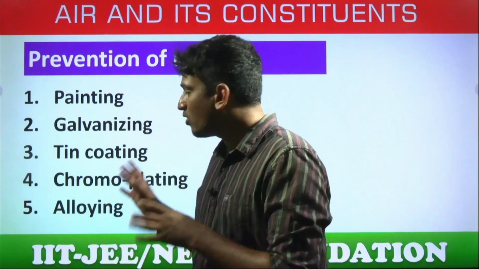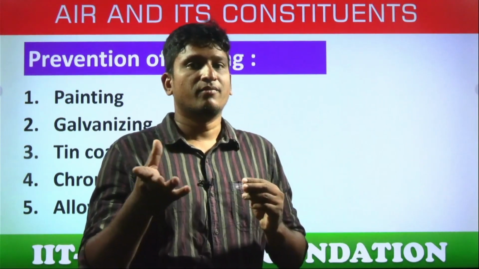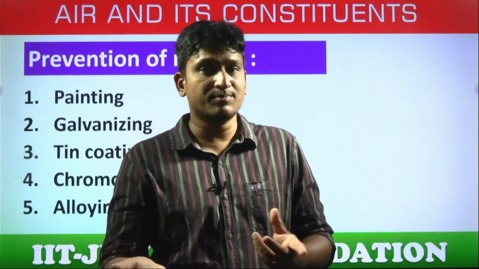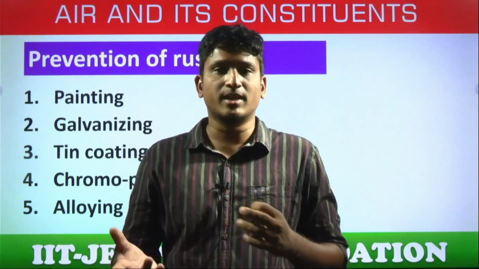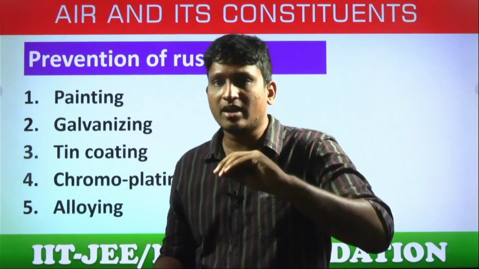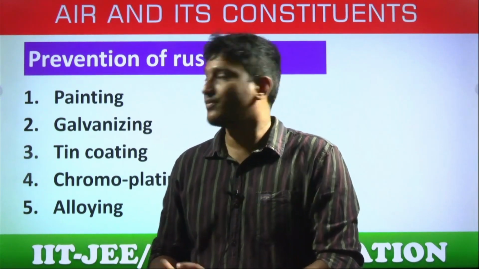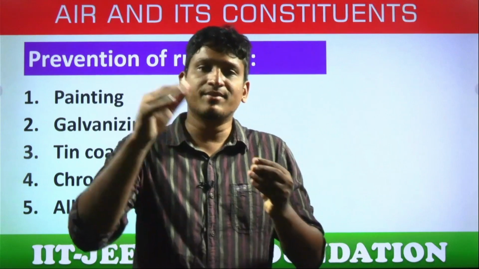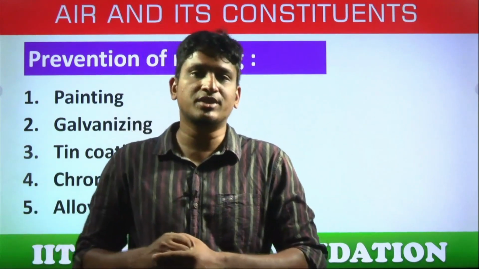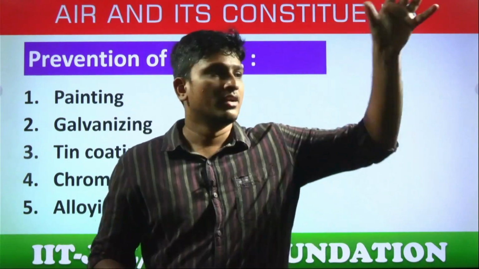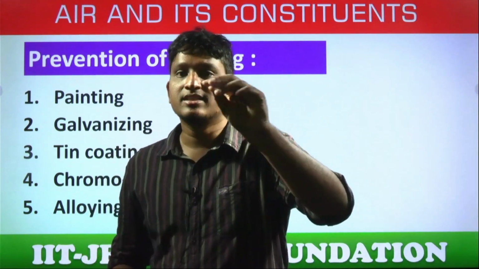So if you can coat that iron with a metal which is not highly reactive, and if it forms an oxide layer also, that's not a flaky substance like iron oxide, like rust. For example, zinc. Coating iron with zinc. Have you seen the railway bridges? What is the color of railway bridges or the poles near the railway lines? It is a silvery color, no?